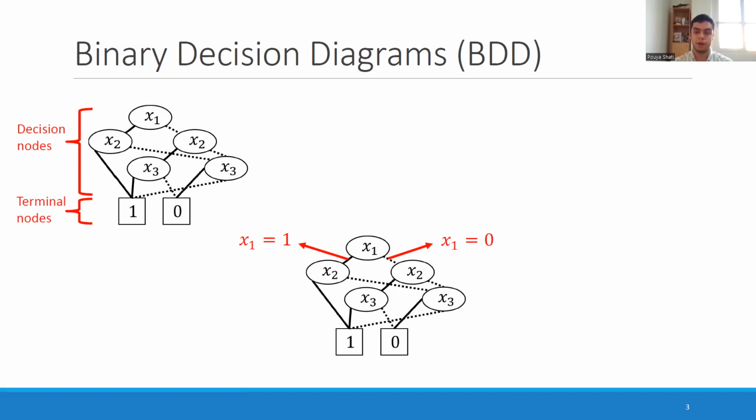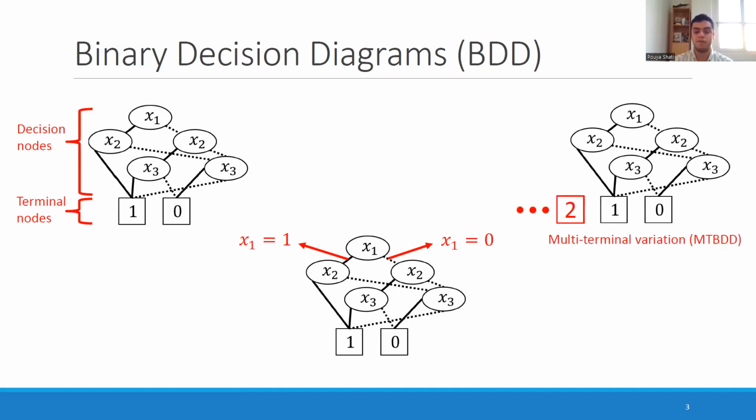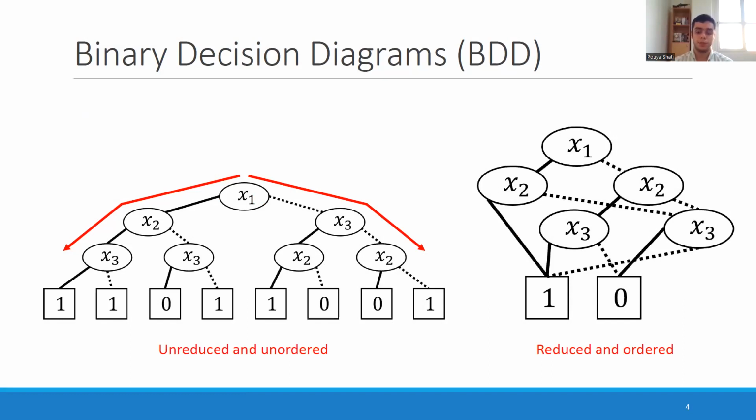If we want to classify a point, we enter the point from the top. Based on the feature and the value, it goes to left or right and continues to do so until it reaches a leaf. And the label that we give to the point is the label of the leaf that it ends up in. And we can have more than two leaves as well. In that case, it's called the multi-terminal variation of the BDD, and this is the variation that we focus on in this paper.